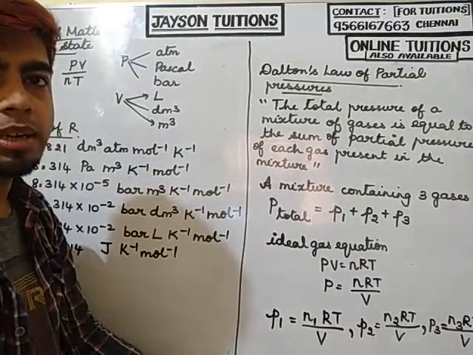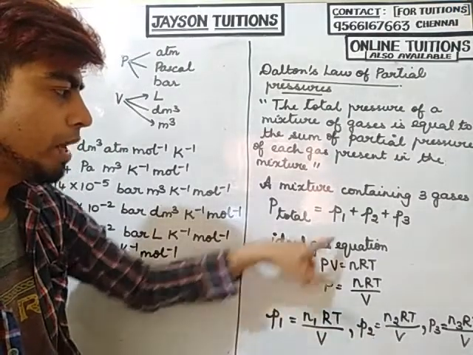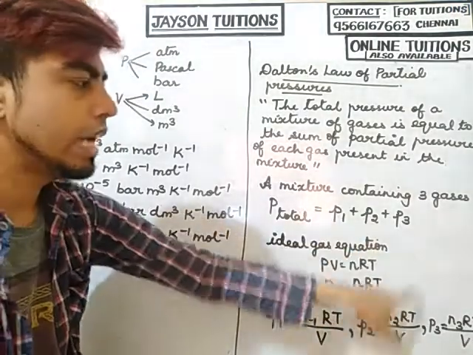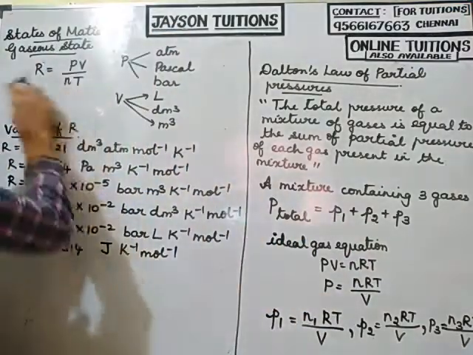Okay, now I have to substitute the P1 value, P2 value and P3 value. So what will I get as the total pressure?